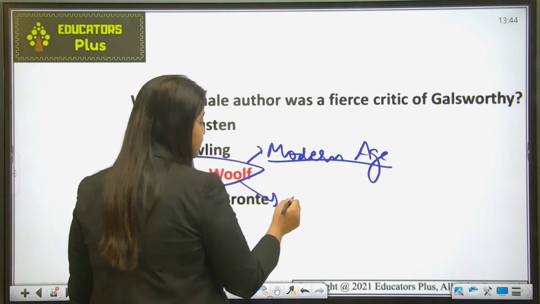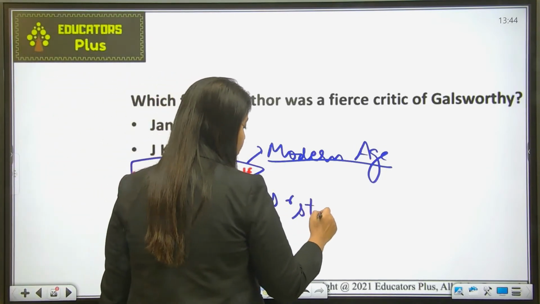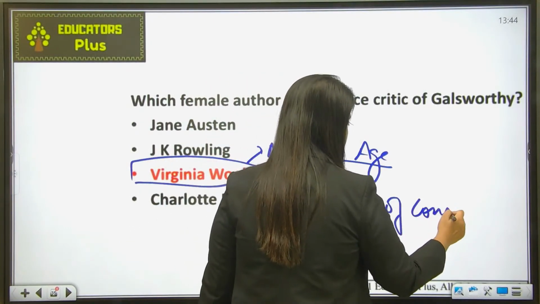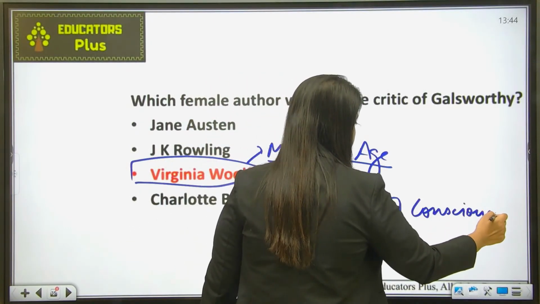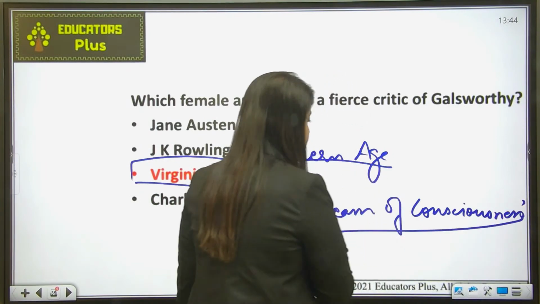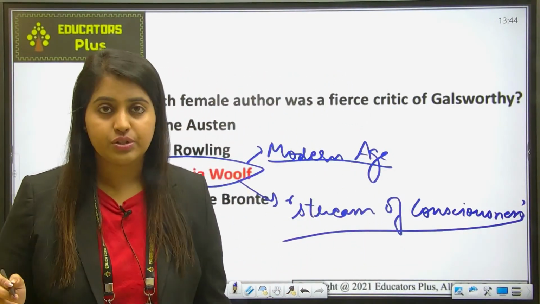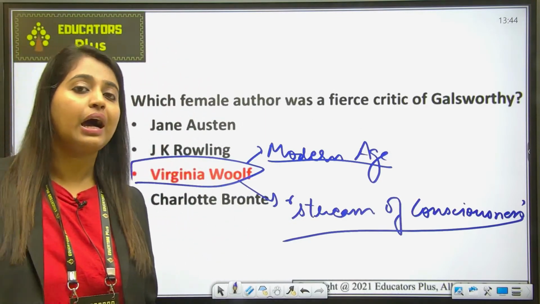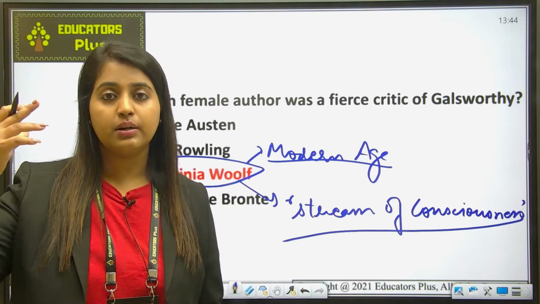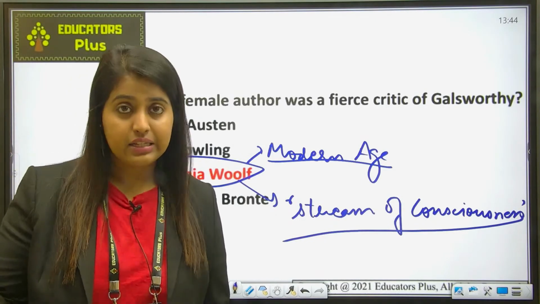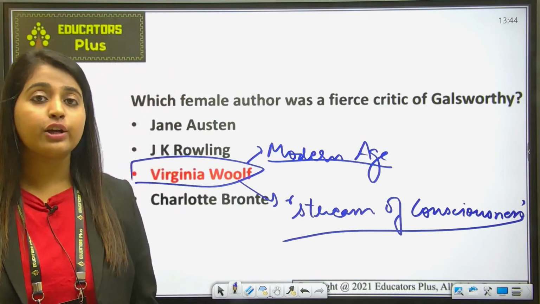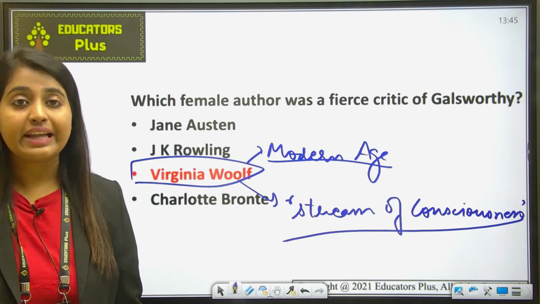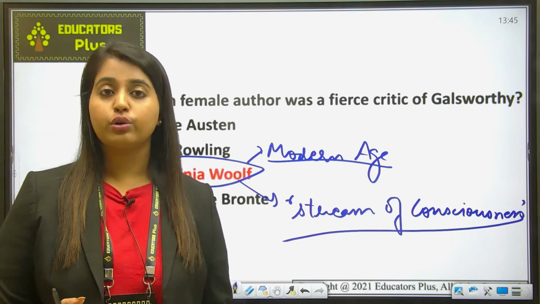So कौन सा वो device use करती थी? Stream of consciousness. She uses stream of consciousness. And you must be knowing what stream of consciousness is: when you just plant the reader in the mind of the character, the character का inner chaos, the thought process, everything is very much evident to the reader. So this kind of technique is known as stream of consciousness.